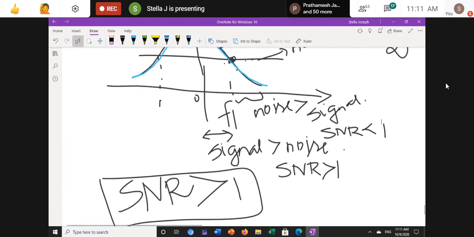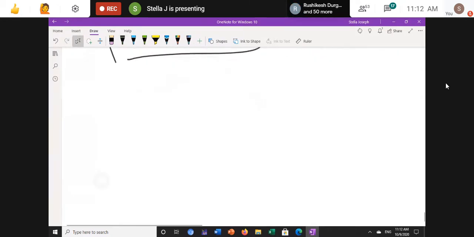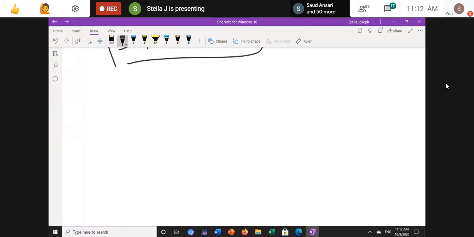So here the thing I need to do is, after this F1, I need to increase the amplitude. Yes or no? If I increase the amplitude, then my whole signal can pass properly. So how can I increase this amplitude? For that I am using a pre-emphasis circuit, to transmit the signal properly without any loss.